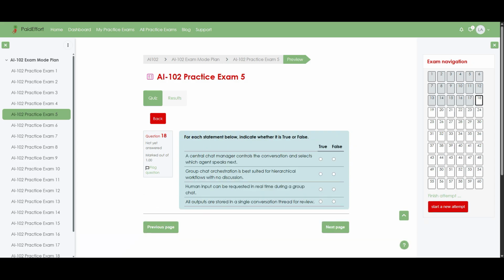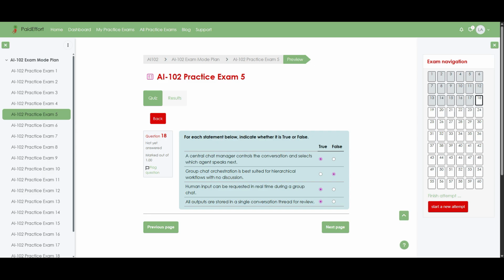Question 18. For each statement below, indicate whether it is true or false. A central chat manager controls the conversation and selects which agent speaks next. Answer: true. Group chat orchestration is best suited for hierarchical workflows with no discussion. Answer: false. Human input can be requested in real time during a group chat. Answer: true. All outputs are stored in a single conversation thread for review. Answer: true.